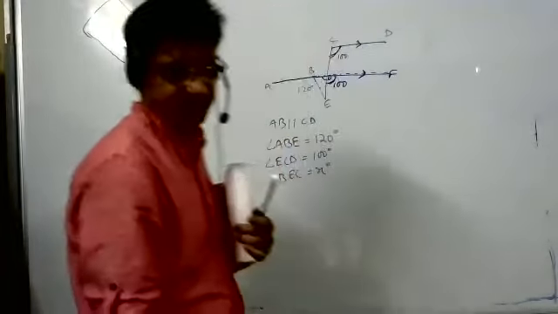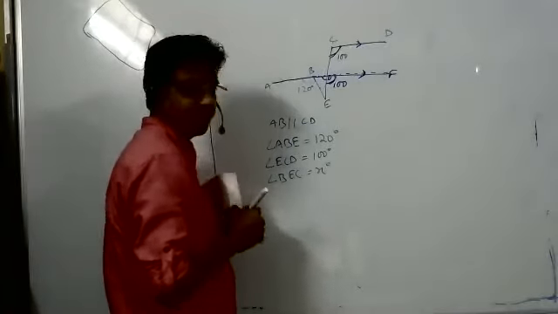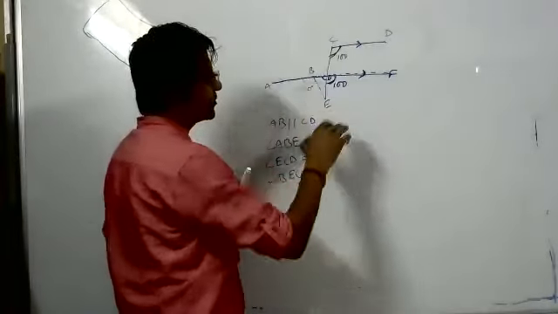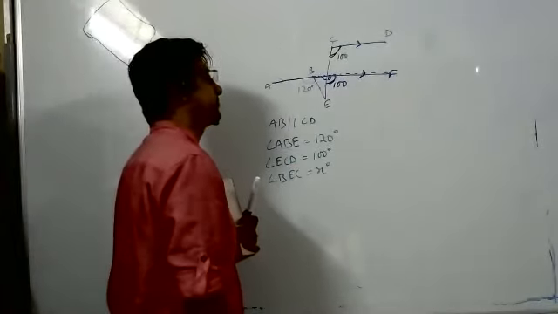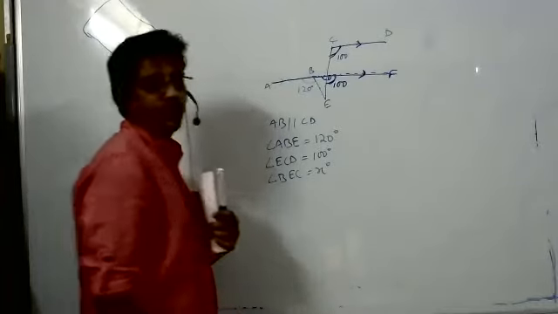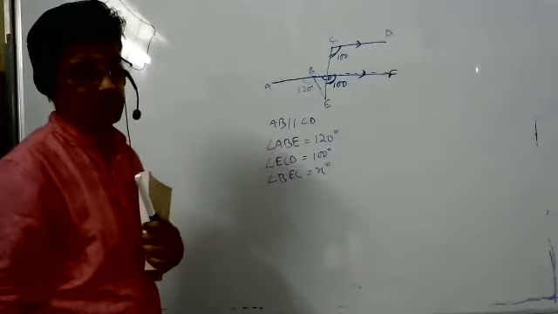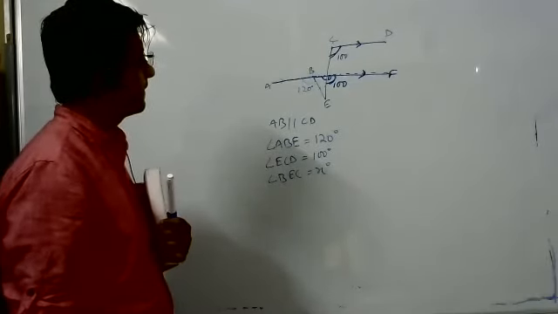Tejal. Yes, sir. Tell me what to do now. He has given you a clue, has given a construction. So you can take it as 120 plus 100 is equal to 180 degrees.